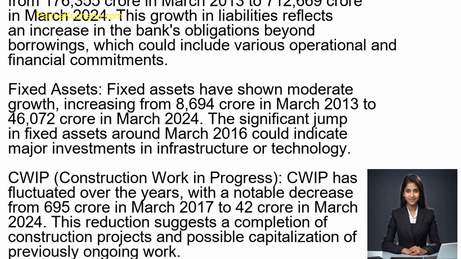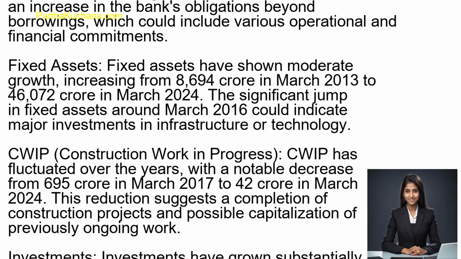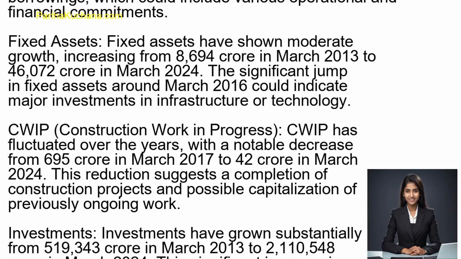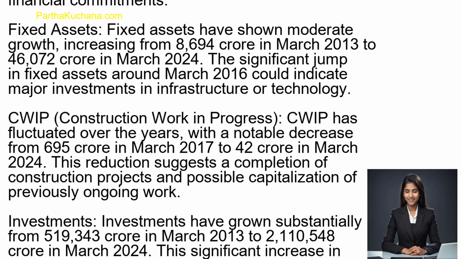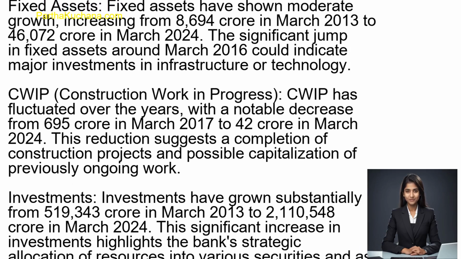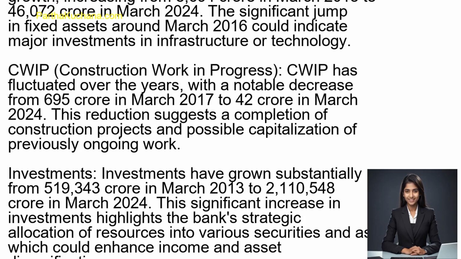CWIP. Construction work in progress, CWIP, has fluctuated over the years, with a notable decrease from 695 crore rupees in March 2017 to 42 crore rupees in March 2024. This reduction suggests a completion of construction projects and possible capitalization of previously ongoing work.